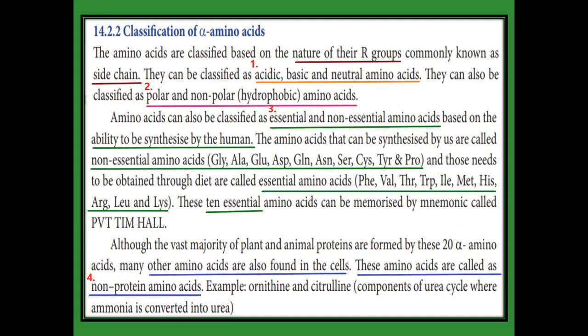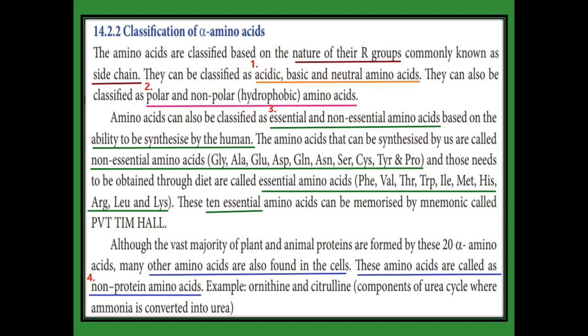Amino acids are classified based on the R group. What is the R group? It means the alkyl group, also known as the side chain. Another classification is acidic, basic and neutral amino acids. If the acid character is more, it is called an acidic amino acid. If the base character is more, it is called a basic amino acid. If both characters are present, it is called a neutral amino acid. Then another classification is polar and non-polar. Polar means hydrophilic, and non-polar means hydrophobic amino acid.